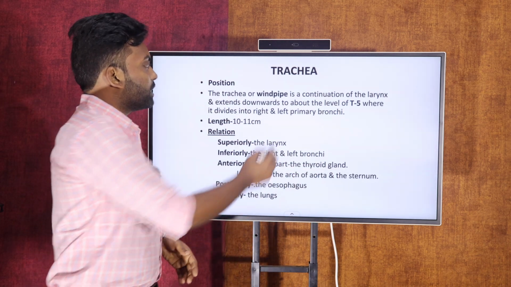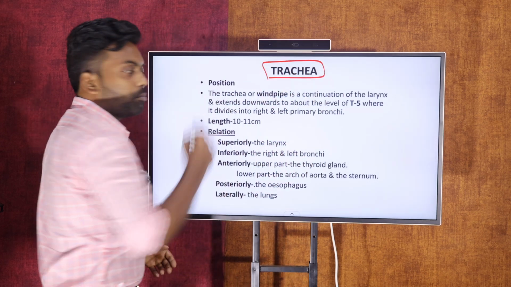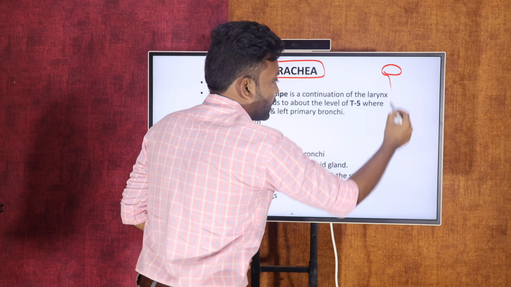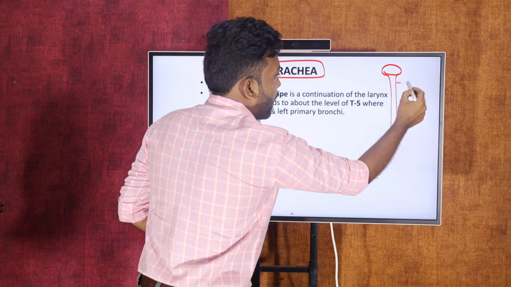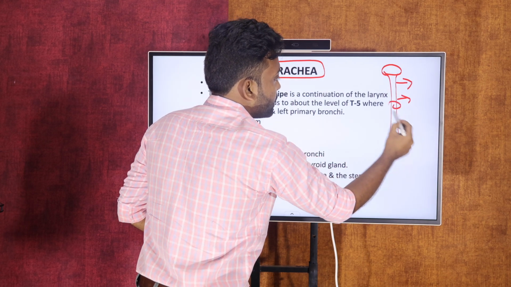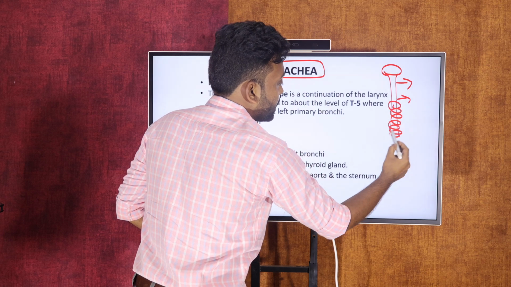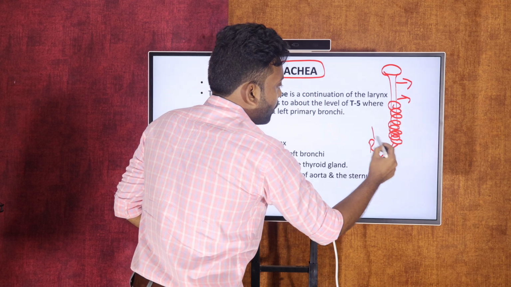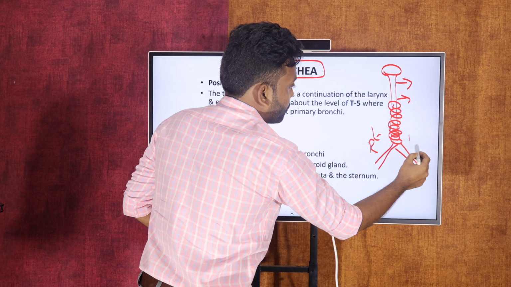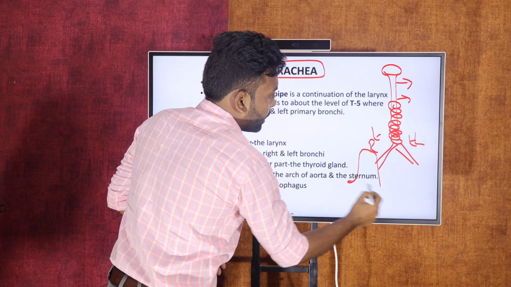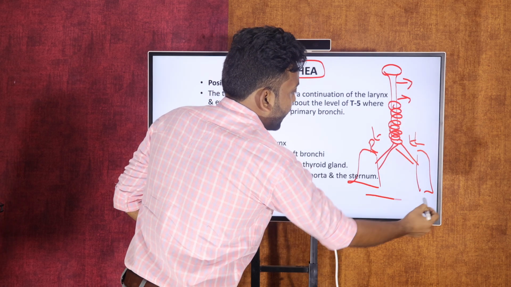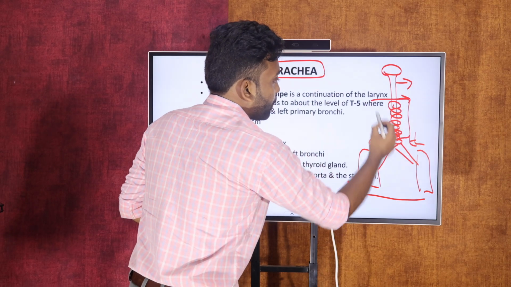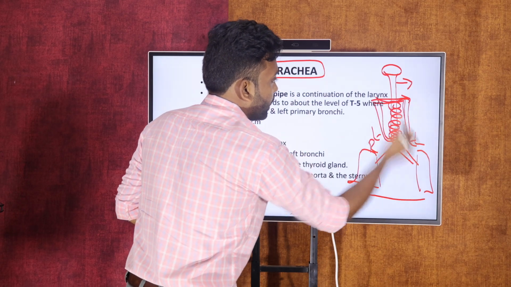As we know, the trachea is one of the organs belonging to the respiratory system. This is the nasal cavity, and the continuous part is the pharynx, and the next one is the larynx. Next is the incomplete C-shaped cartilage buildup, and it is a continuous part of the right bronchi and left bronchi, and there is a right lung and left lung. So this is the actual arrangement of the respiratory system. We are discussing the trachea here. This part is called the trachea.